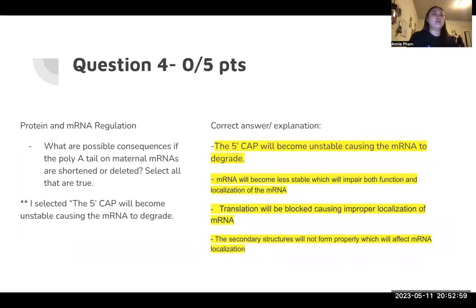Question 4 is talking about possible consequences of the poly A tail being shortened or deleted, and I chose these as my answers. I said it would be unstable because the 5' cap would be deleted or shortened, which causes the mRNA to degrade. The mRNA will be less stable, which will impair both functions of localized mRNA, and translation will be blocked. By that being blocked, it causes improper localization of mRNA because it's shortened or deleted. So the blockage causes a lot more problems than we want. The secondary structure will not be formed because it is shortened or deleted, which means that it affects the mRNA localization.